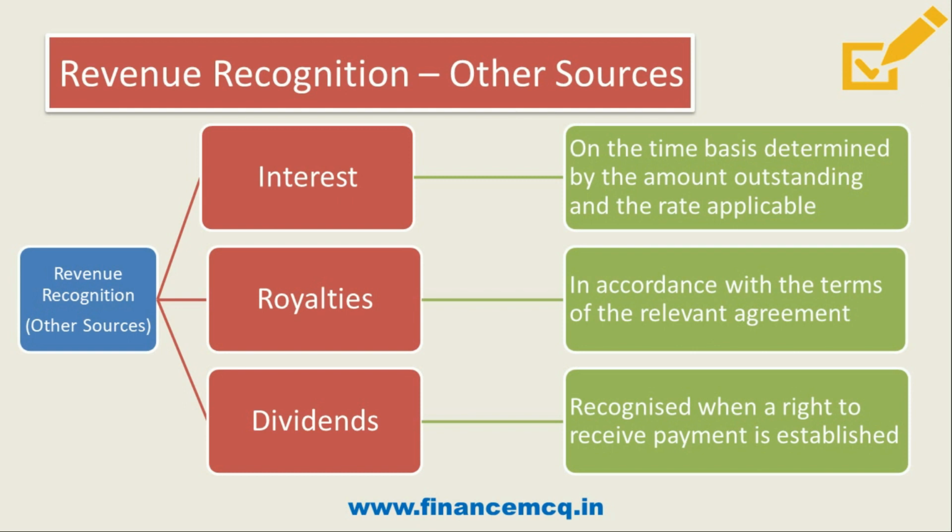Say for example, if a company has just proposed dividend but not yet paid, then dividend cannot be recognized in this case. So I hope revenue recognition from all these three types of income is also clear. Now let's move on to the next point.